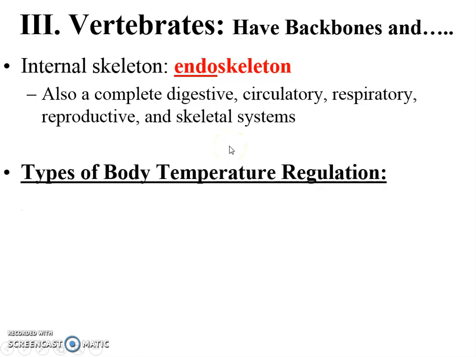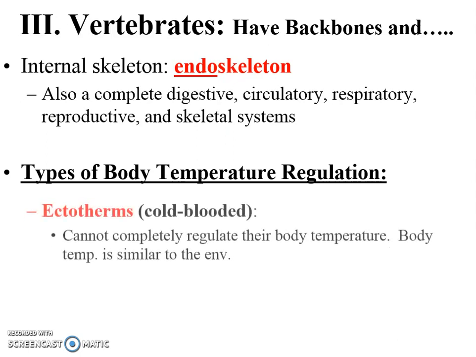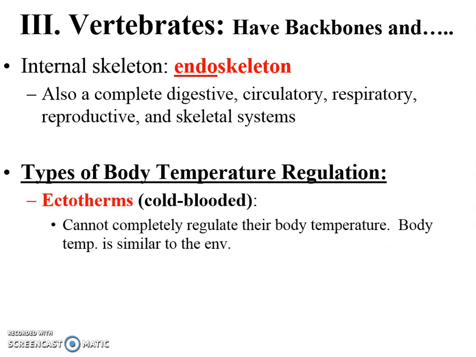All right. Now, for these vertebrates, we usually categorize them in two major types of categories based on how they regulate their body temperature. So we talked way back at the beginning of the year about the thing called homeostasis, maintaining internal balance, which one example is maintaining temperature balance. But organisms do this in different ways. So ectotherms, right, are cold-blooded organisms.